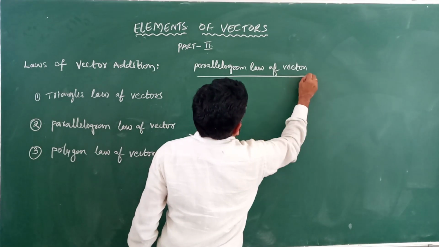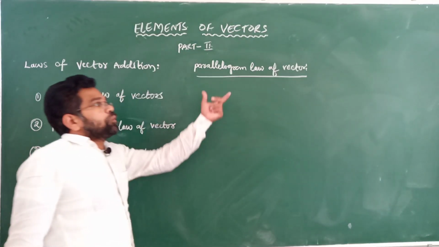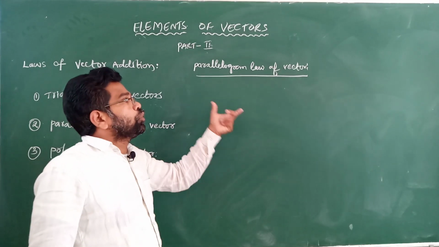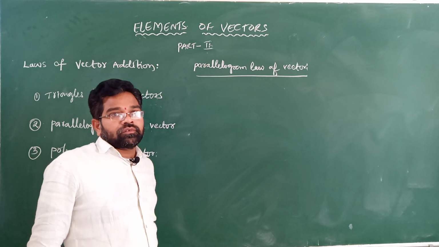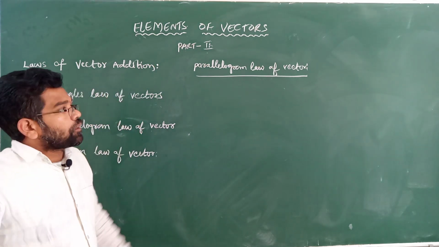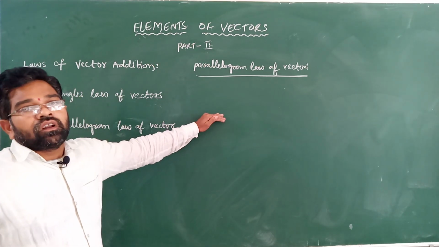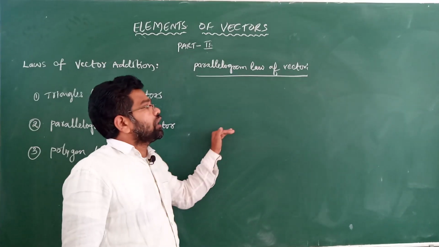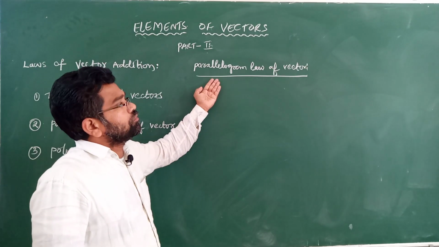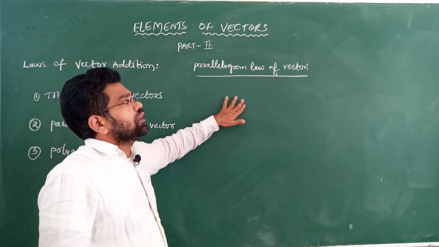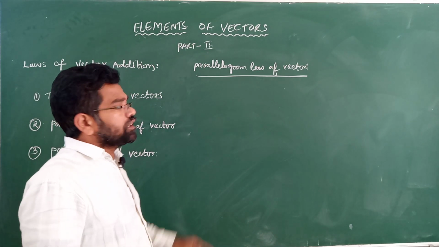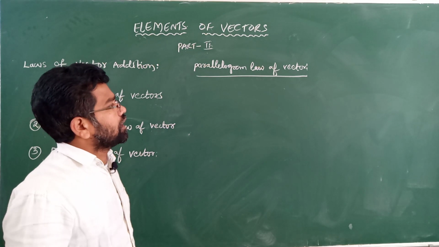In this parallelogram law of vectors, now we are going to prove that a vector consists of both magnitude and direction. By using the parallelogram law of vectors, we can find the magnitude and direction. Then it is called a vector quantity.